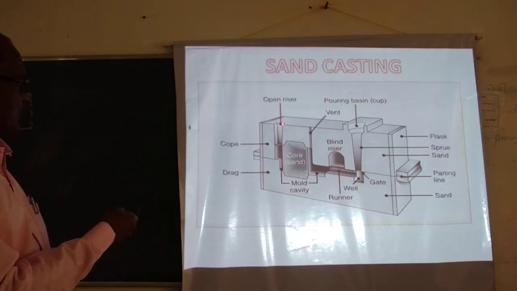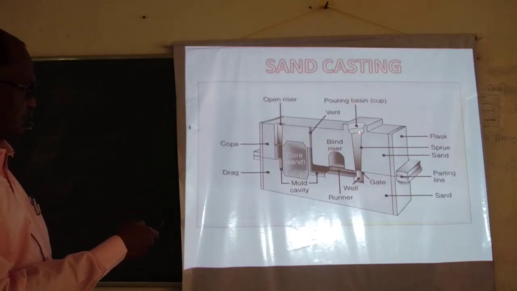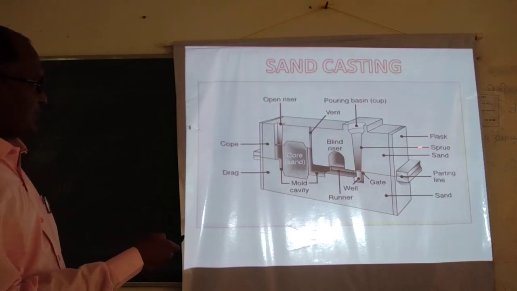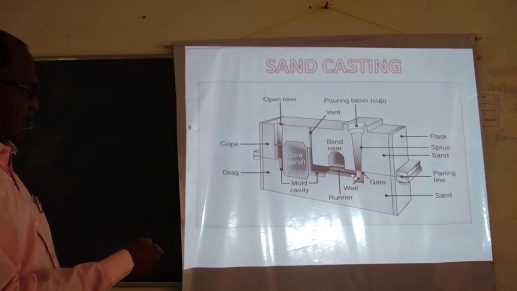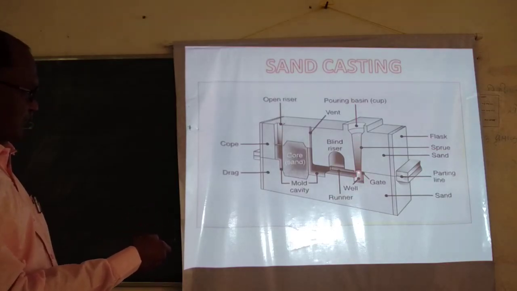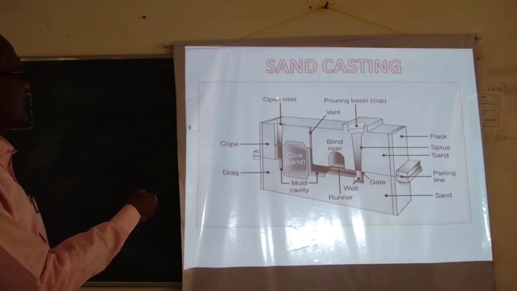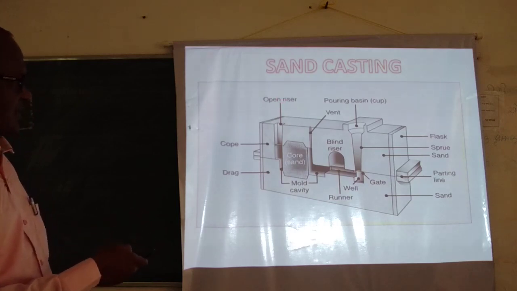This is the open riser. This is the pouring basin, from where you pour the molten metal inside. This is the sprue, the channel that connects to the gate, and the molten metal comes from this portion, fills all the mold cavities, and rises through this portion. So this is all about sand casting.